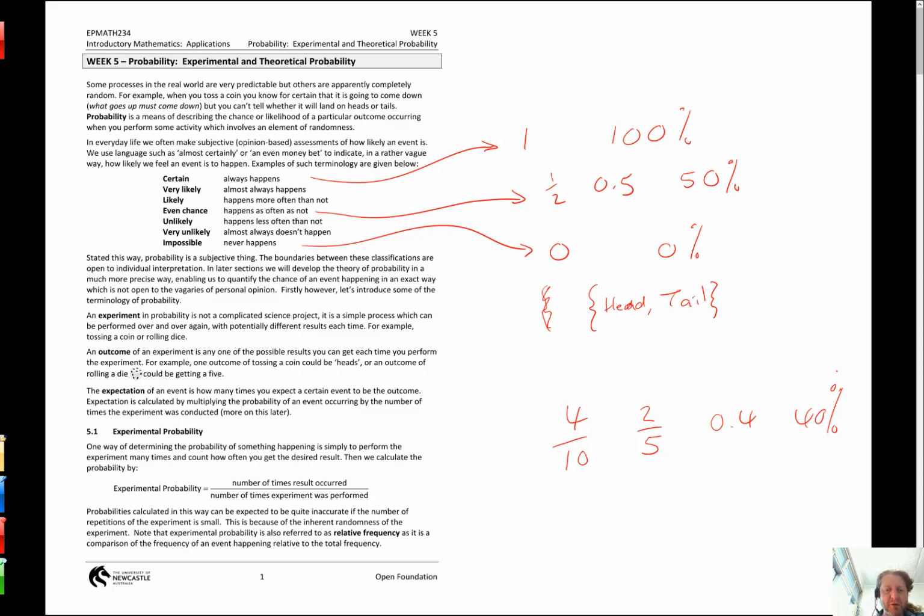So experimental probability is just saying really what happened. Experimental probability is also referred to as relative frequency. If something says this event has a relative frequency of 0.4, that means when we perform the experiment, 0.4 of the time the thing we're discussing happened, and 0.6 of the time it didn't. We normally just call it experimental probability, but if we ever refer to relative frequency, it's just saying how frequently it happened compared to the other events.